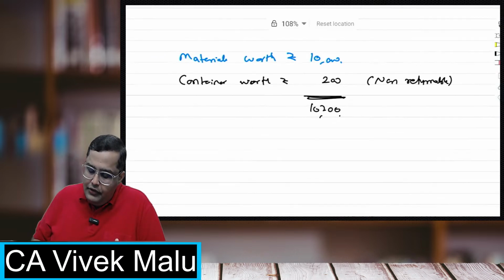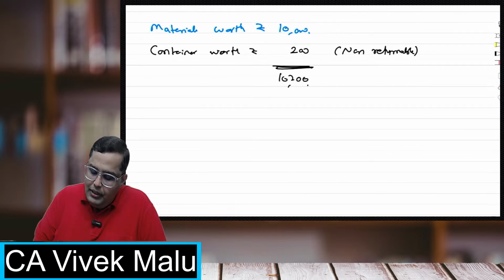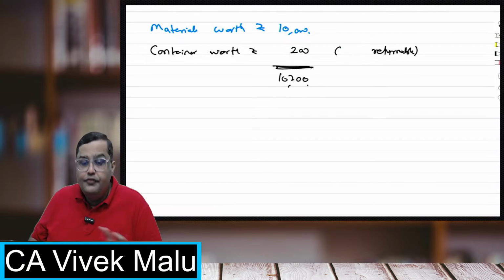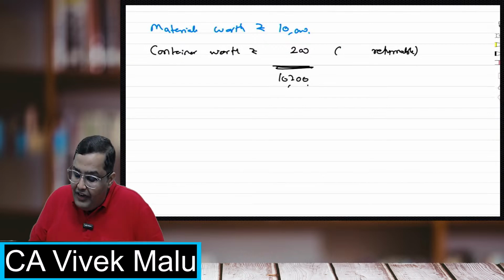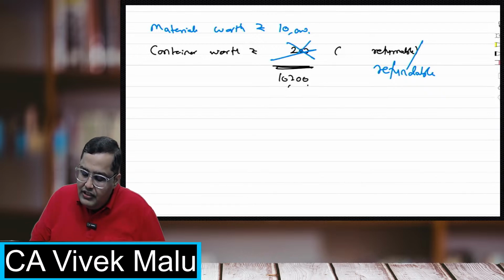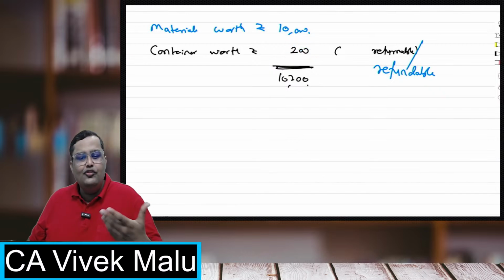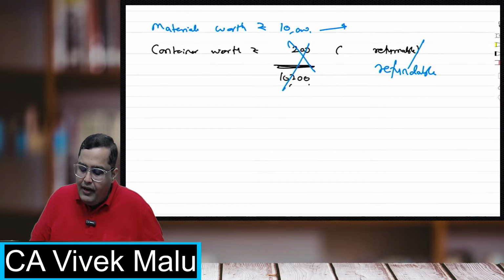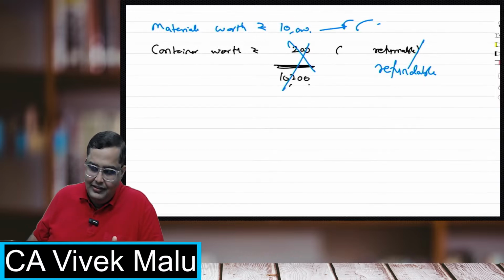Now suppose the materials are worth rupees 10,000, and I have bought the container worth 200 and this is returnable. Now what will happen? If this is returnable, if this is refundable, then I will not take this in cost. Remember that it is refundable, so I'll get my money back. So my cost will not be 10,200. My cost will be only 10,000 rupees in this case.